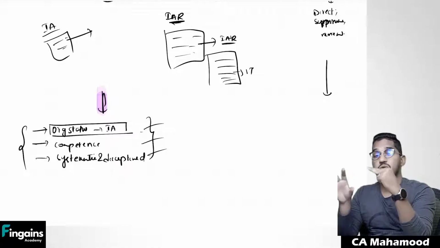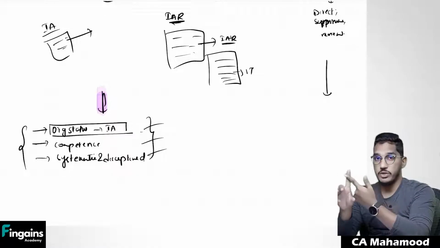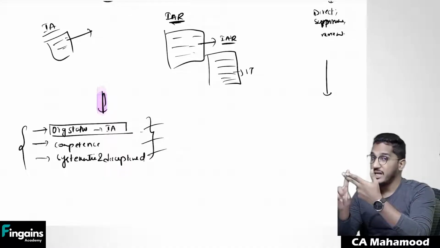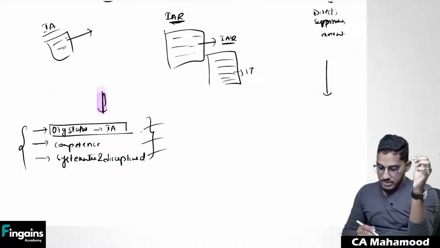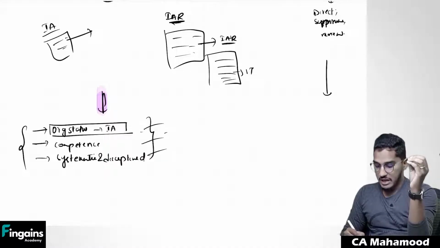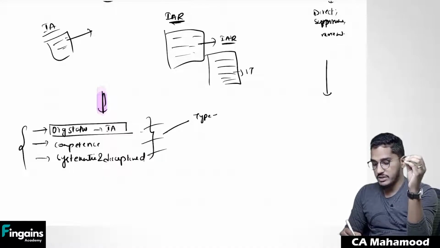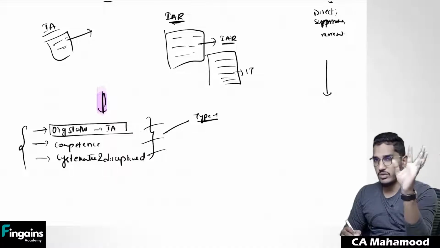Did the internal auditors do their work in a systematic manner? Did they have proper audit documentation? Did they properly plan their internal audit? Did they consider all the risk factors? So if I got positive responses for all these three things, I will comfortably go and make use of the type 1 usage. I will simply go and use the internal auditors report.